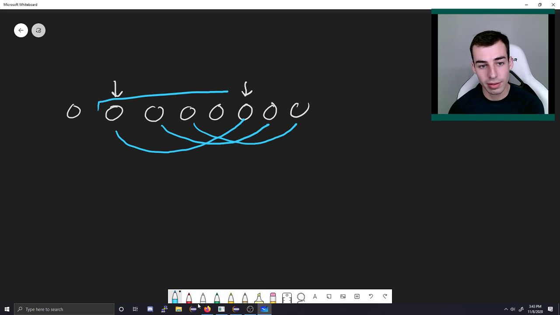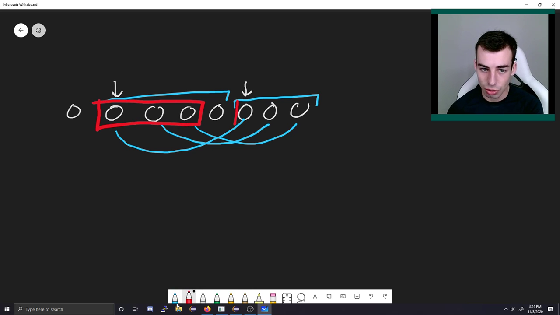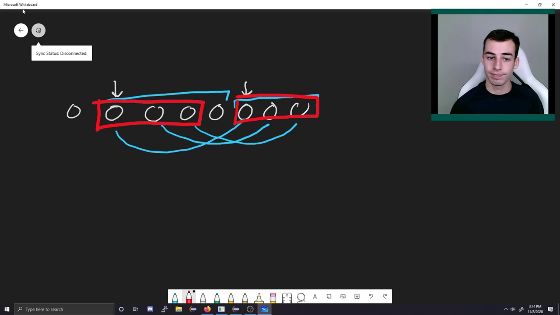Either we run out of things in this group, or in this case, we run out of things in this group. So the second thing happened here, which means we would only swap 3 things. So if we look at this group here, and then this group here, we'll swap the first element with the first element of the other group, the second elements, and the third elements.